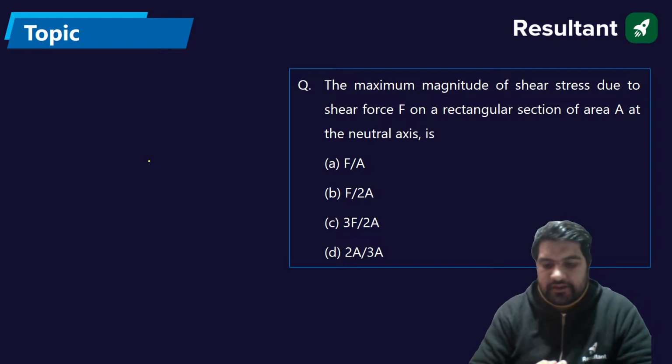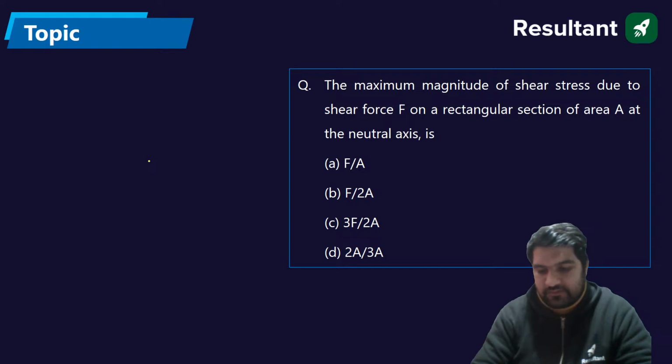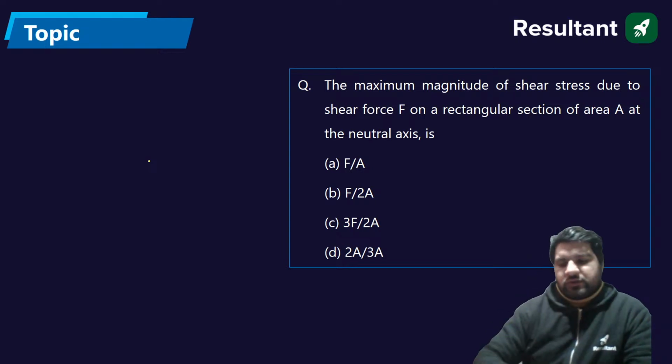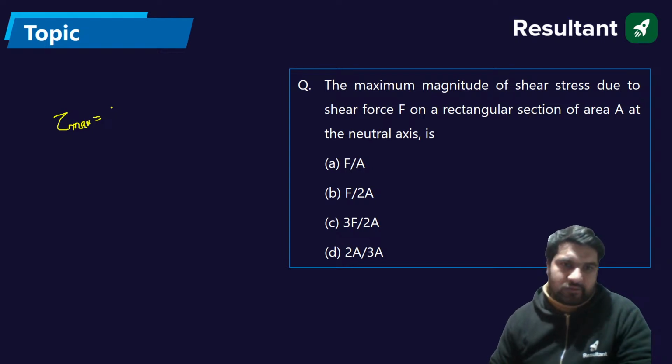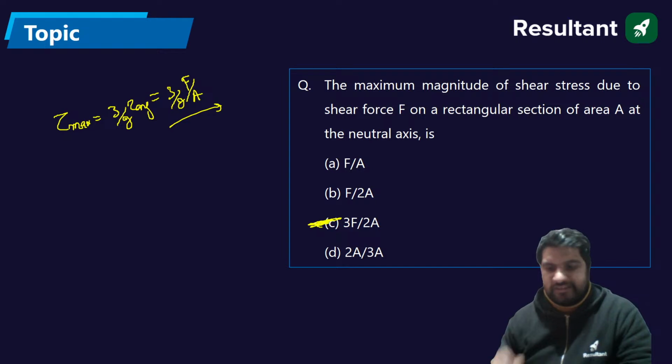Next question. The maximum magnitude of shear stress due to the shear force F on the rectangular section of area A at the neutral axis. 3F by 2A. We know that tau max is equal to 3 by 2 of tau average. The tau average can be written as shear force upon area. The answer should be C.